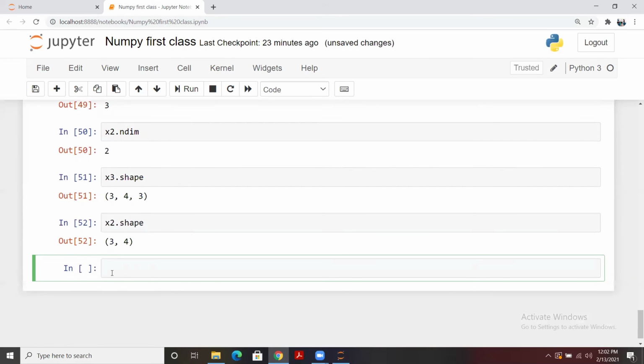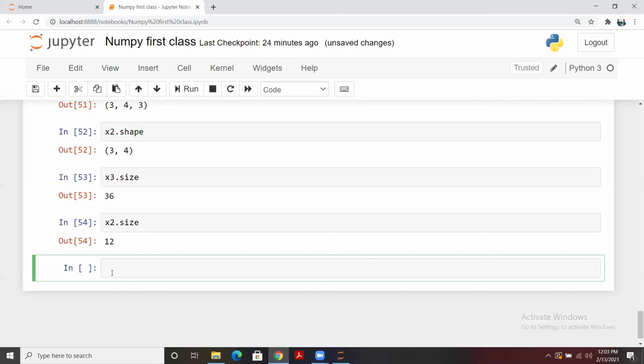Now we are going to talk about the size, x3.size. So what exactly does size mean? Size means the total number of records that we have in any array. So you see that in the x3 array we have 4 rows, 3 columns, in 3 arrays. So 4 rows, 3 columns, total 12 records in each of the 3 arrays, and it will calculate the total number of records for you. Here it is, right? And if you check the size for x2, here it is. So 3 rows, 4 columns, total 12 elements will be there. So here you can check the size of any array.